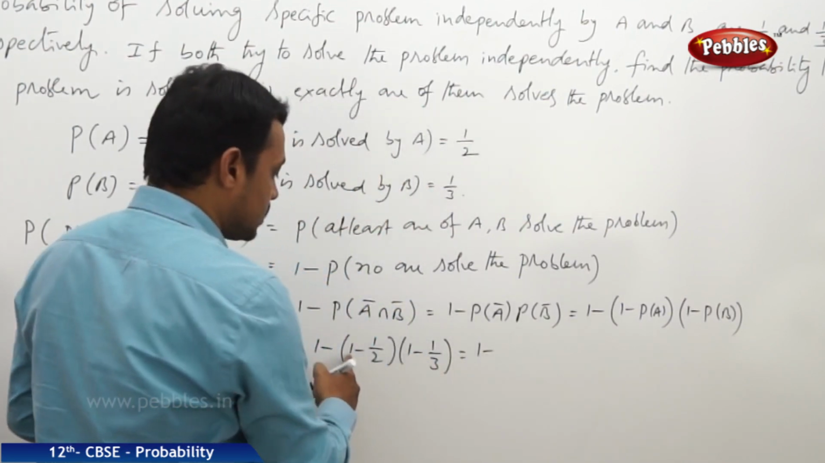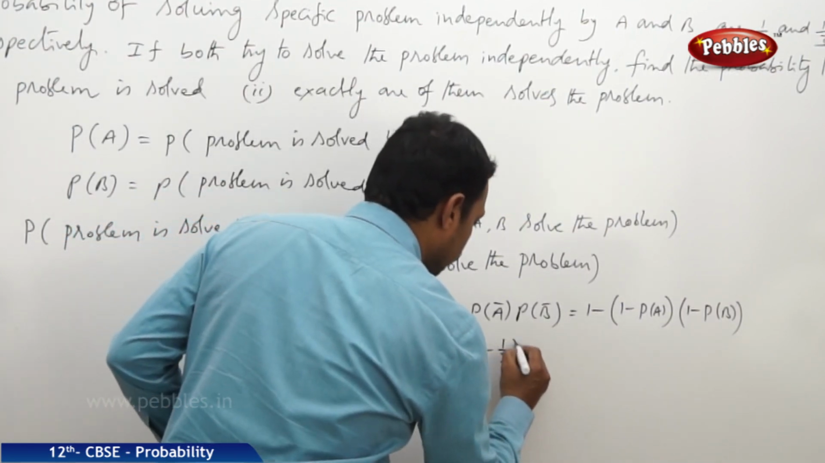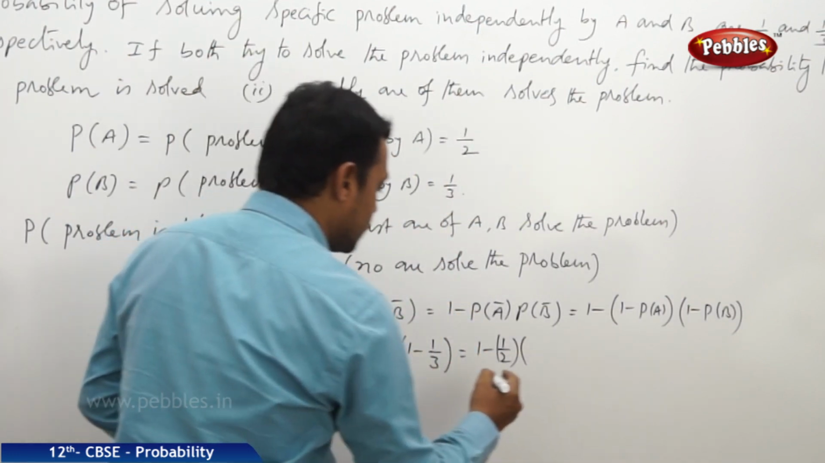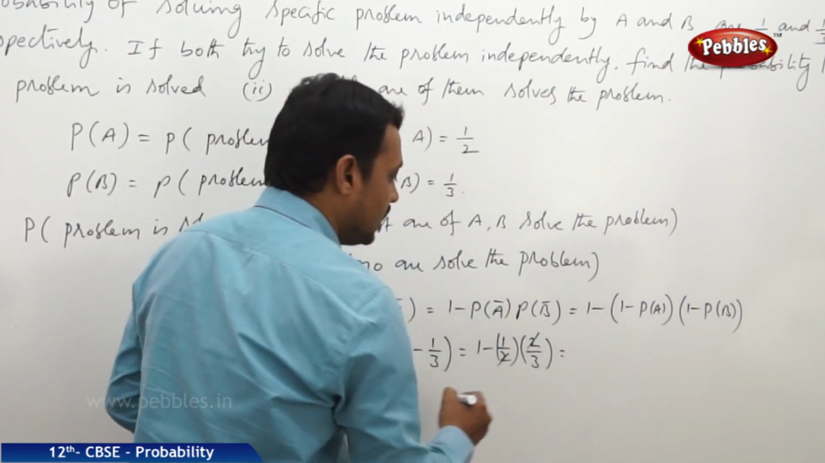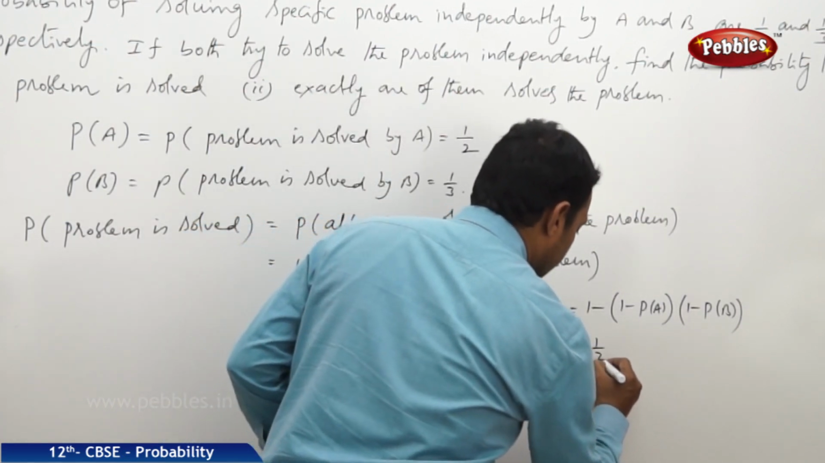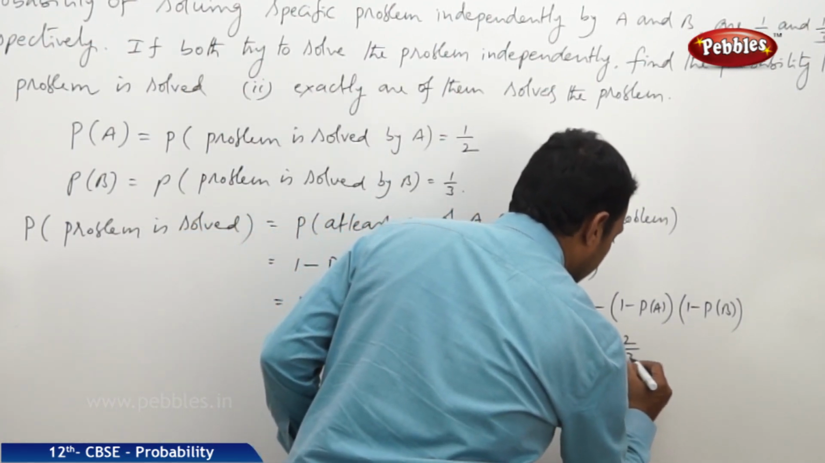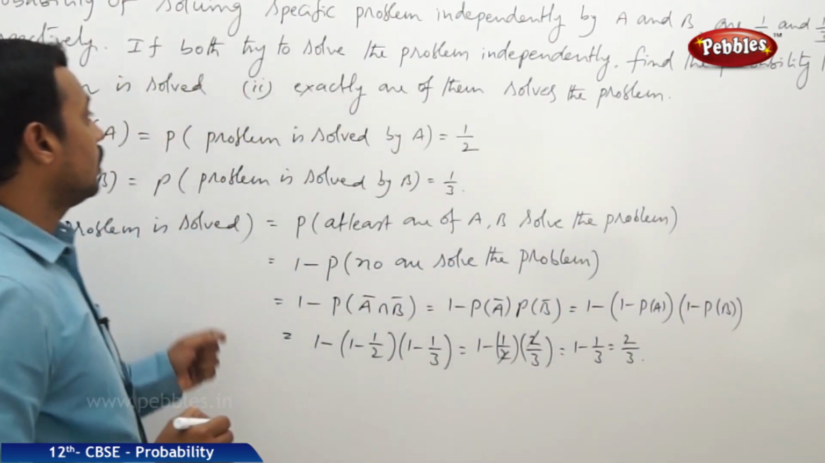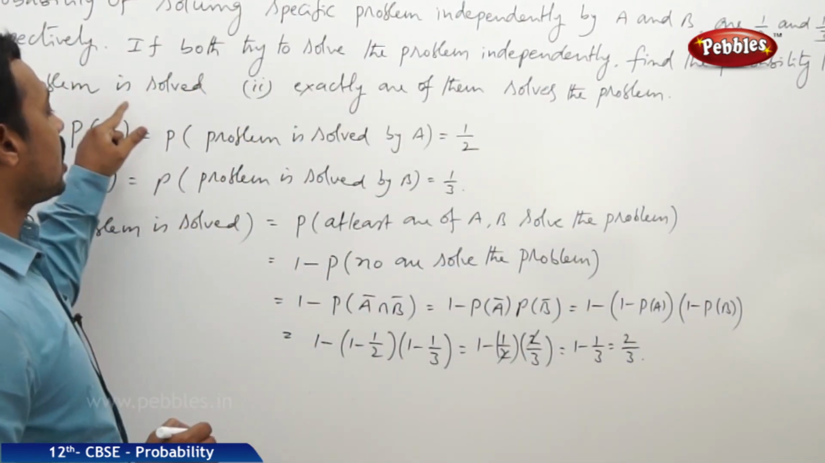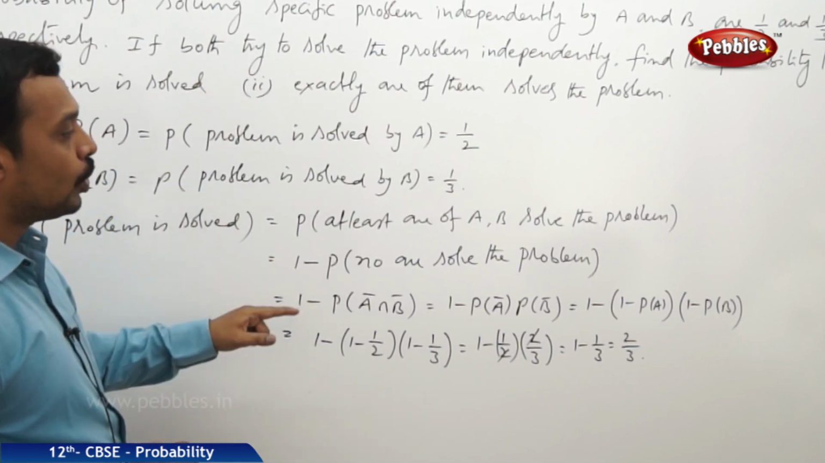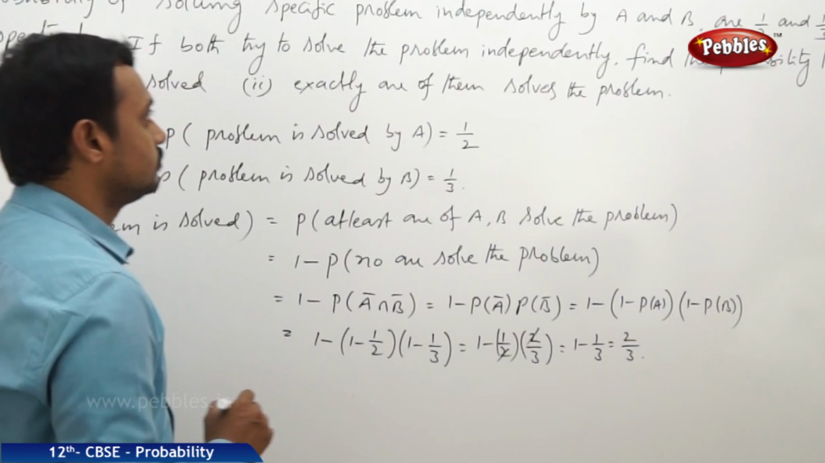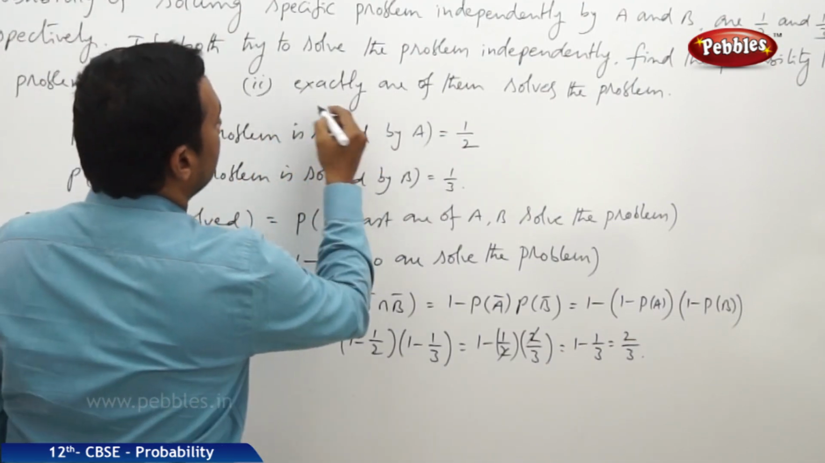Therefore, 1 minus 1 by 2 into 1 minus 1 by 3, that is 2 by 3, that is equal to, 2 gets cancelled, it is 1 minus 1 by 3 is equal to 2 by 3. Therefore, the probability that the problem is solved by any one of them or both is equal to 2 by 3. Now, there is another bit.